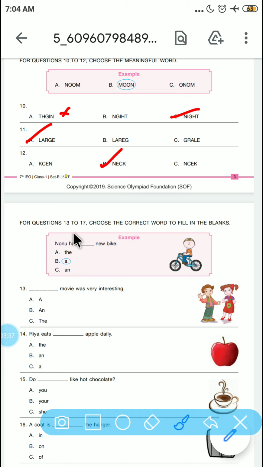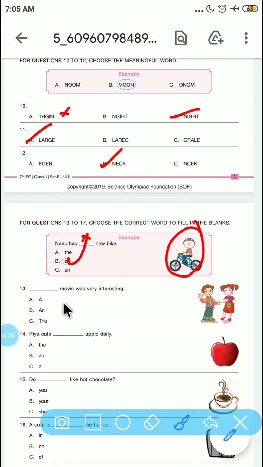Let's see question numbers 13 to 17. Choose the correct word to fill in the blank. Nonu has dash new bike. Nonu is the name of this kid. So what is the number of bikes he has? A. It is the appropriate word which fills this dash or blank space.